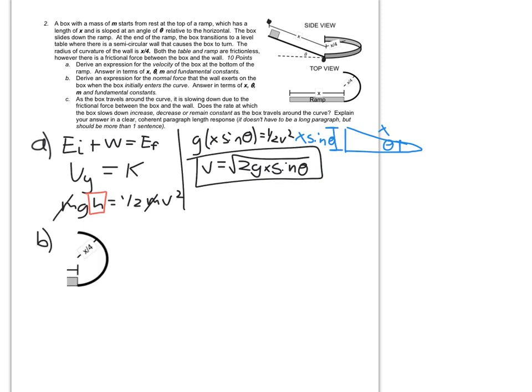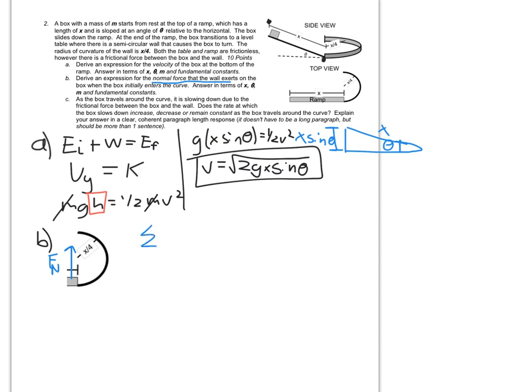All right, moving on to B, we're going to be looking for an expression for the normal force that the wall exerts on the box when it first enters the curve. We're going to be thinking about the fact that this box is traveling in a circle, so I'm going to be thinking about all of my circular motion concepts. When it first enters, there's going to be an inward force keeping it moving in a circle. In this overhead view, that inward force is going to be the normal force, and that's what we're solving for.